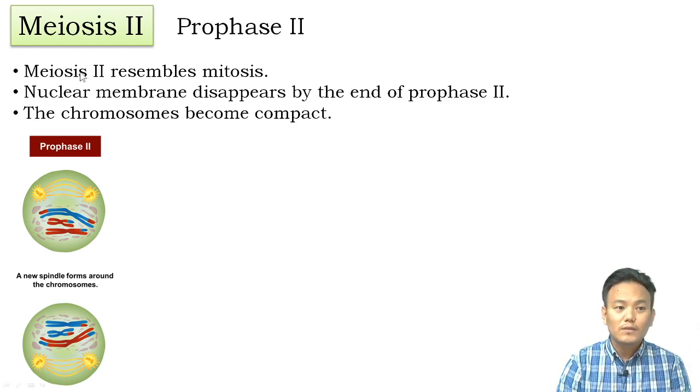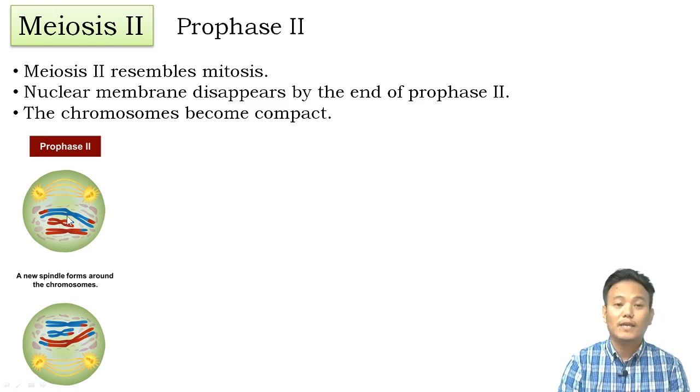So one important thing to notice over here is that meiosis 2 resembles mitosis. So meiosis 2 resembles mitosis, and the prophase resembles the prophase of mitosis. So what happens in prophase 2, right? The nuclear membrane and the nucleolus disappear by the end of prophase 2, and the chromosomes start to become compact again.